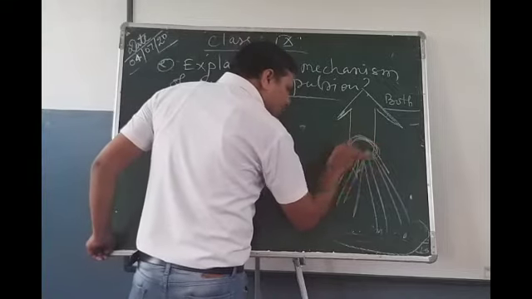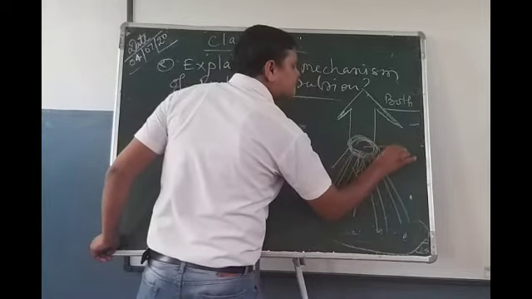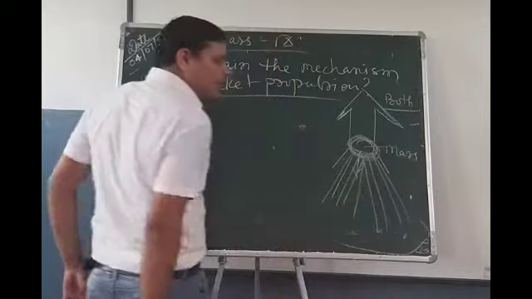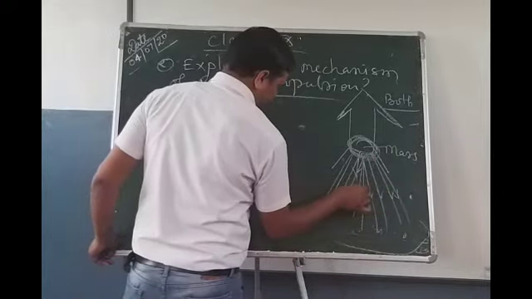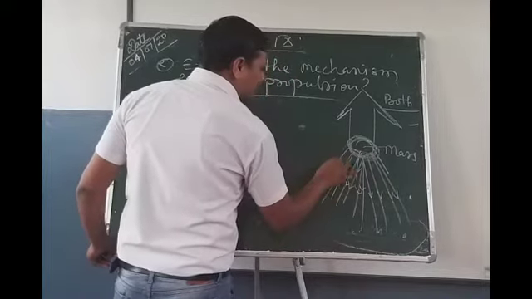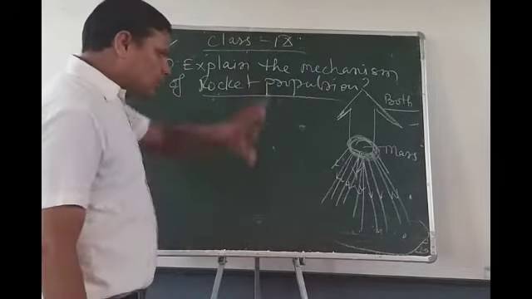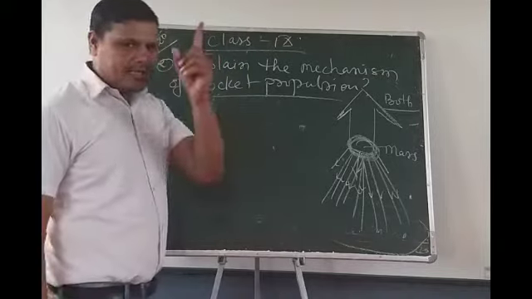We know that the rocket fuel has some mass, and this fuel will burn and give the exhaust in the downward direction. And according to the law of conservation of momentum, we know that the total momentum of a system remains conserved.